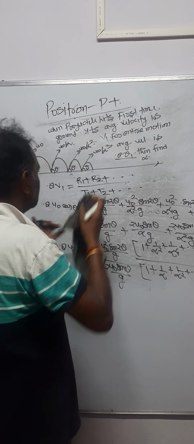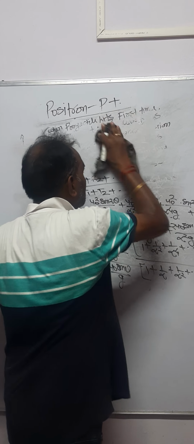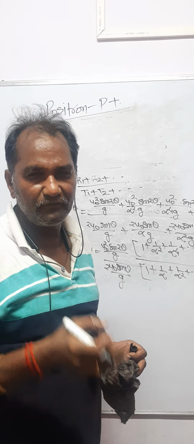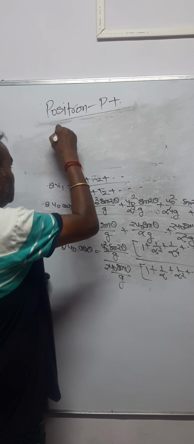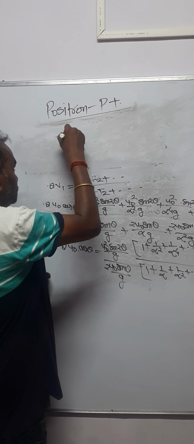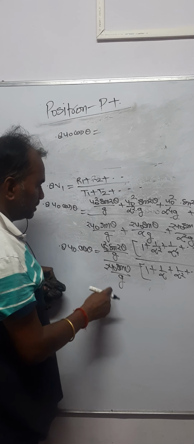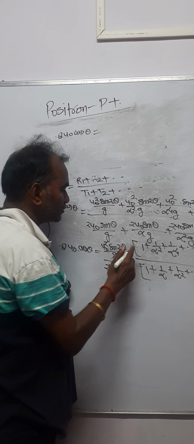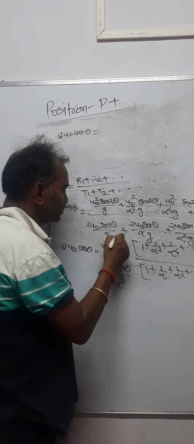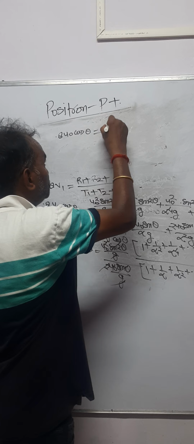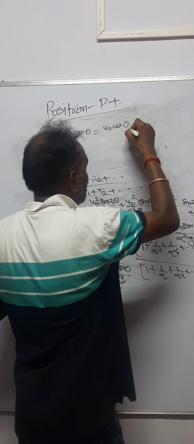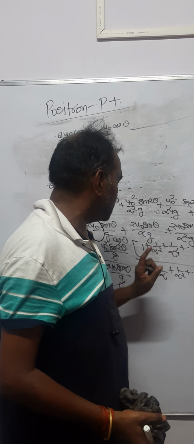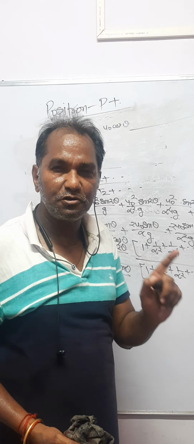Now dear students, let's solve this. If you are a JEE aspirant, then you should be very smart in calculation. Look here, 0.8 u naught cos theta is equal to, g will cancel, one u naught will cancel, sine 2 theta is 2 sine theta cos theta, so 2 sine theta cancels, and you are left with u naught cos theta. And here it is a GP: in the numerator the common ratio is 1 by alpha square, and in the denominator the common ratio is 1 by alpha.